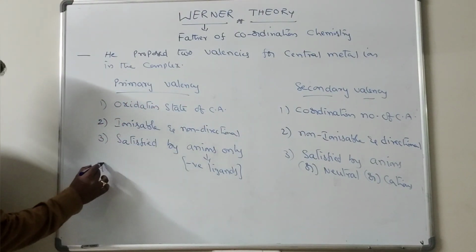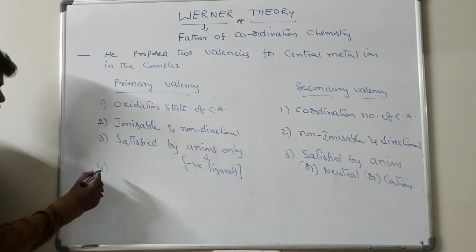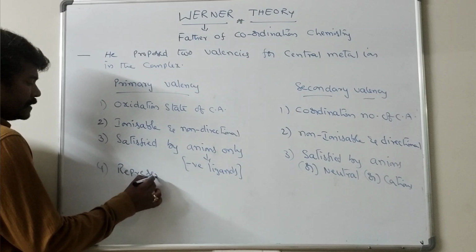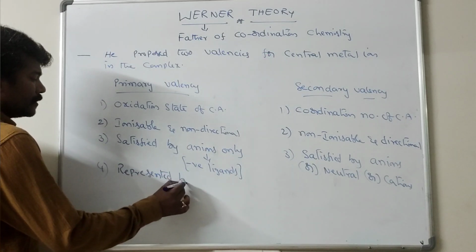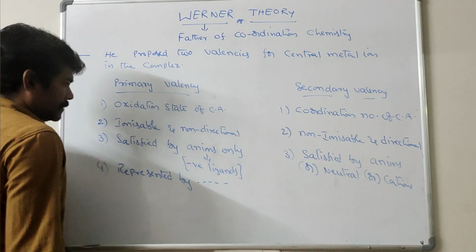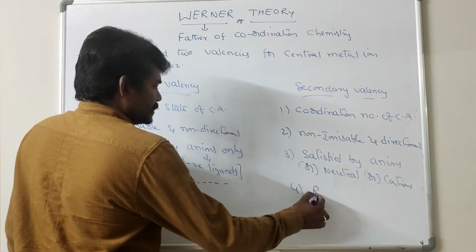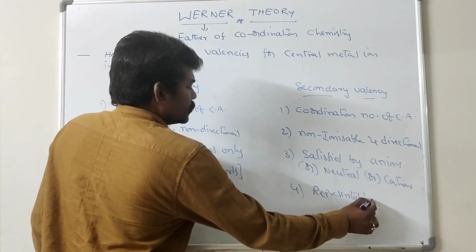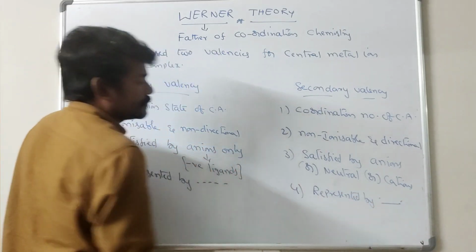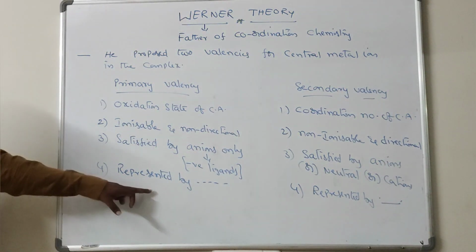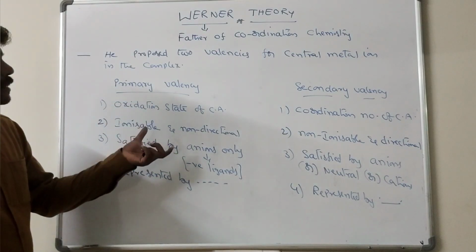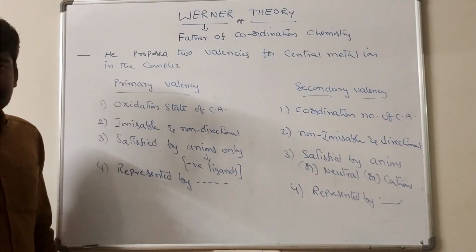The fourth point is that primary valency is represented by a dotted line, and secondary valency is represented by a solid line. These are the main points you have to learn before entering into this concept.